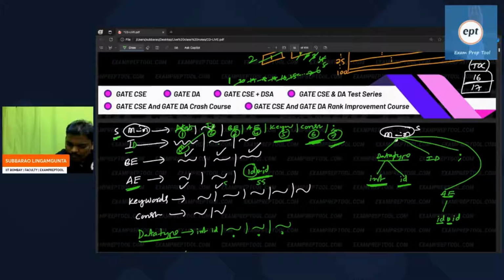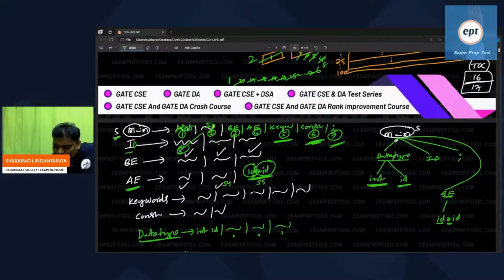There is also production 54, but because the lexical analyzer said the first token is ID, and in all of them the first token is ID, the parser takes this production. But this production has not only ID, there is something extra.